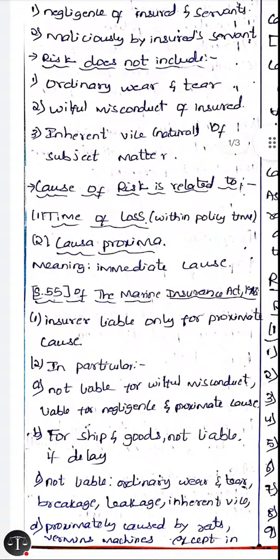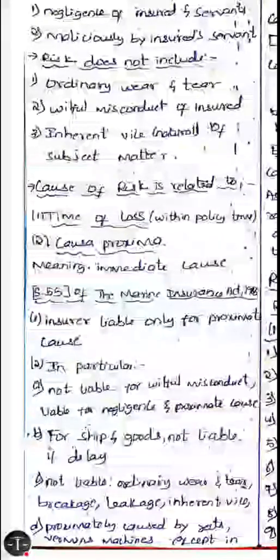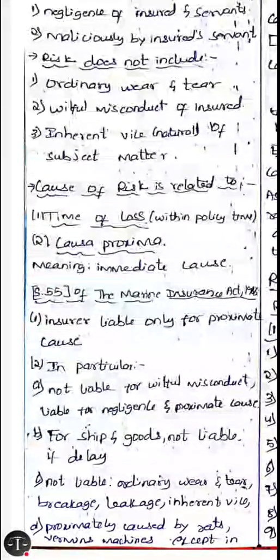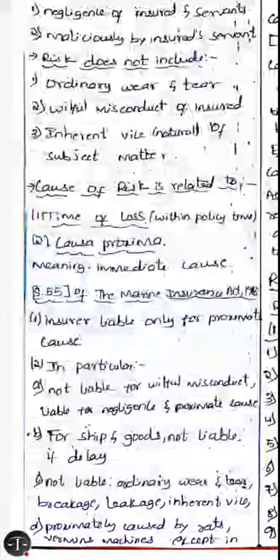Cause of risk is related to time of loss. So this also falls within the scope of risk. When you take insurance, the risk should be triggered only within the policy time. It should not trigger before, or after the lapse of the policy. It should trigger within the policy time. Only then does the risk fall within the scope of risk.